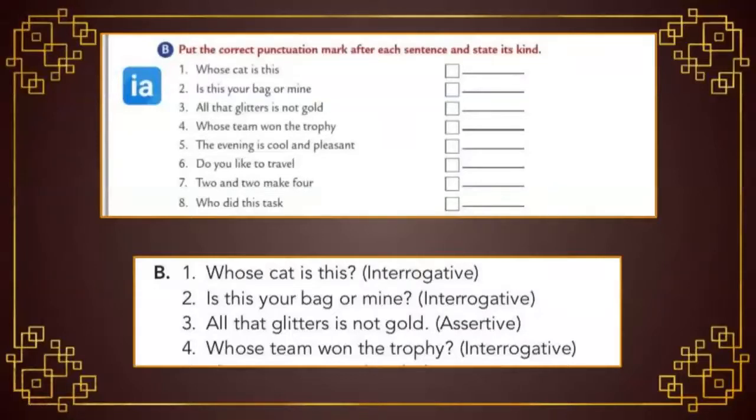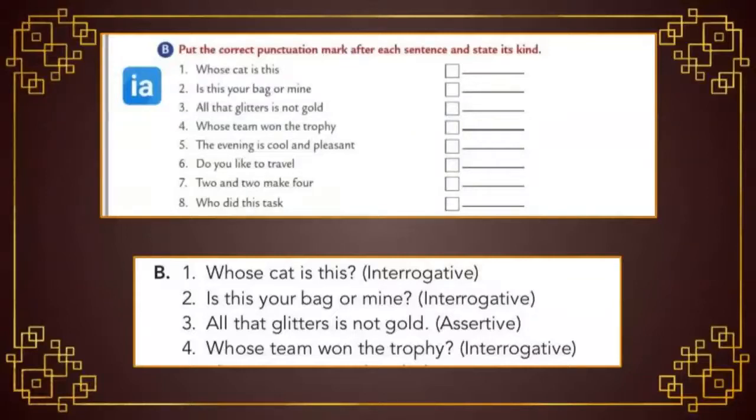So students, in the first sentence one box and an empty line are given. Inside the box we have to put the punctuation mark. So which is correct for the first one? Question mark. So inside the box put a question mark and write its kind. So what kind of sentence is this? It's an interrogative sentence. So write the answer as interrogative.